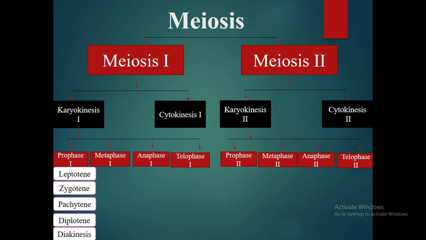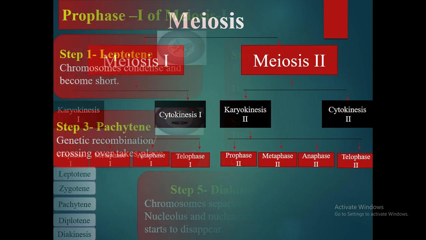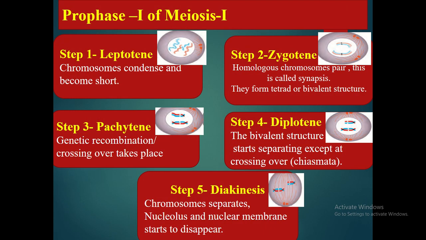But here the difference is in prophase 1, which is the lengthy phase of meiosis, which is further divided into 5 substeps named leptotene, zygotene, pachytene, diplotene and diakinesis. So let's see step 1, leptotene, in which chromosomes condense and become short. In step 2, zygotene, the homologous chromosomes pair. This is called synapsis and they form tetrad or bivalent structure.